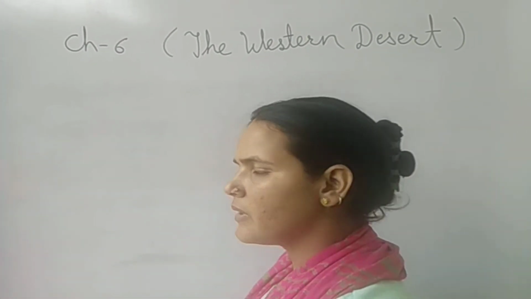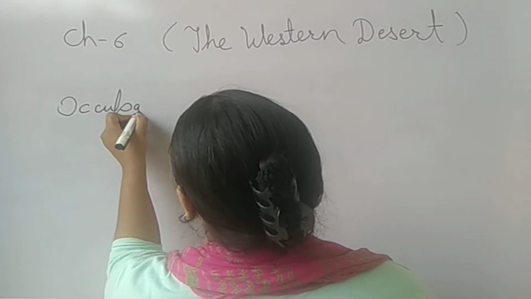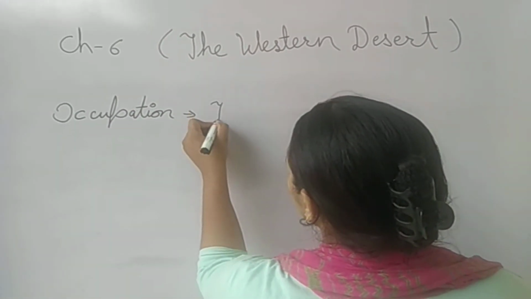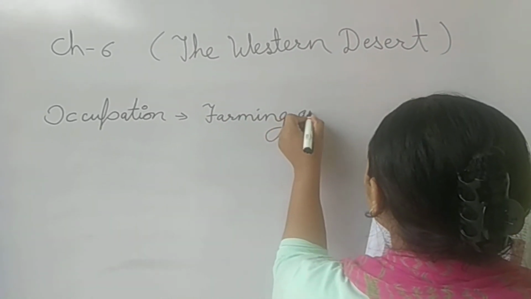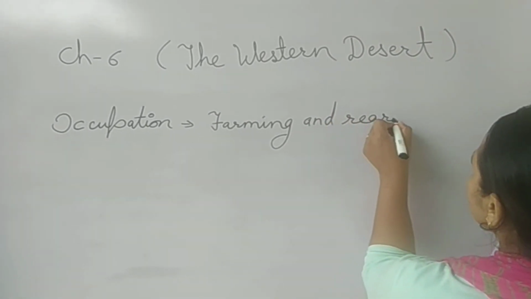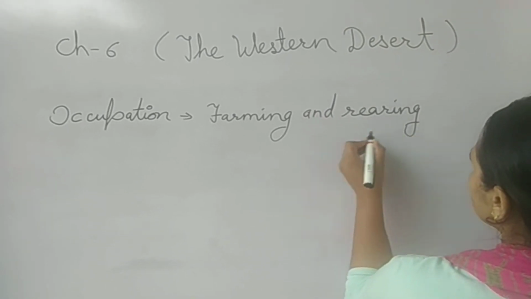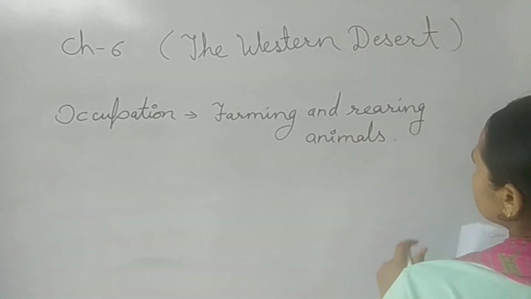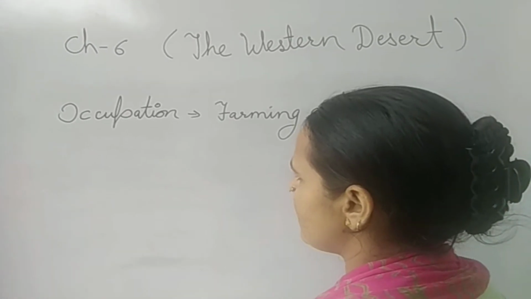Cattle rearing and farming, these are the two occupations. These two are the main occupations of the people living in Rajasthan.